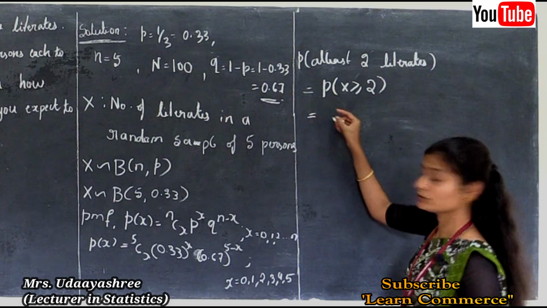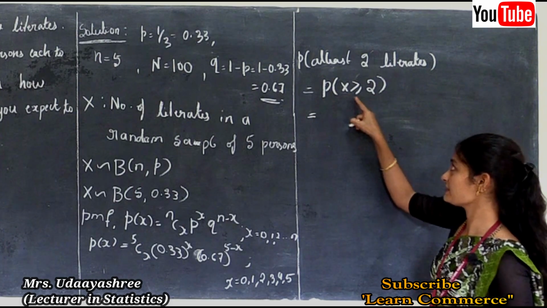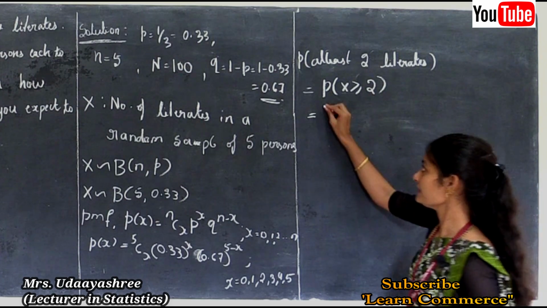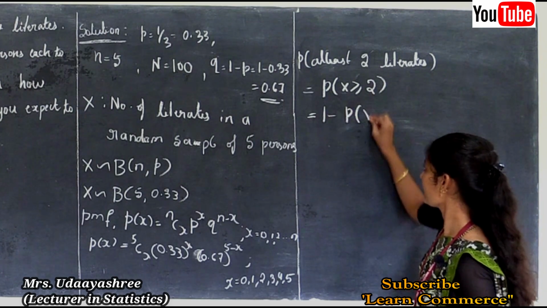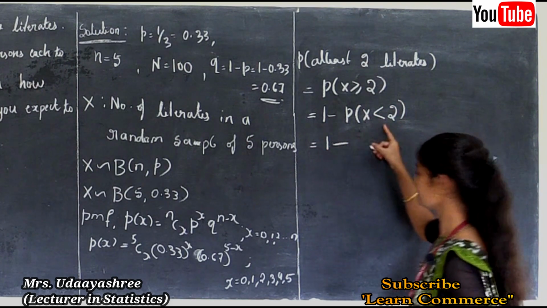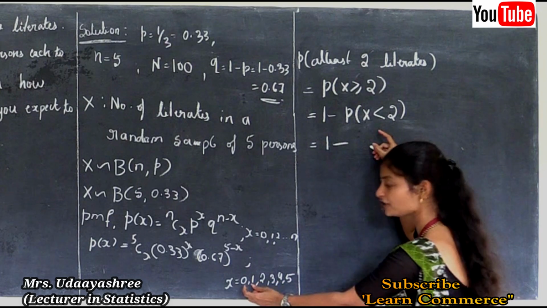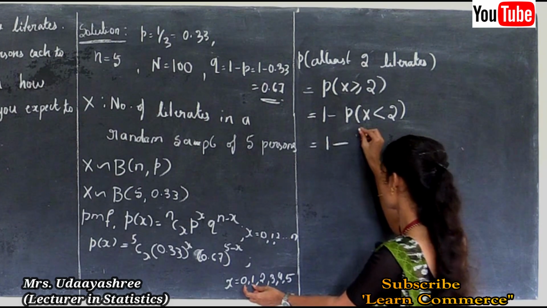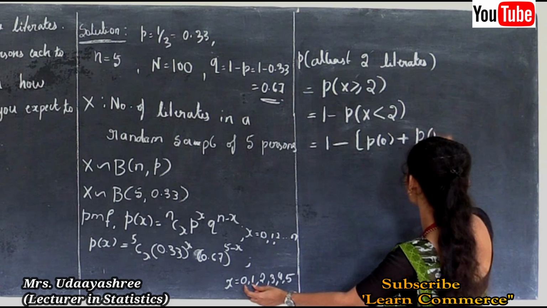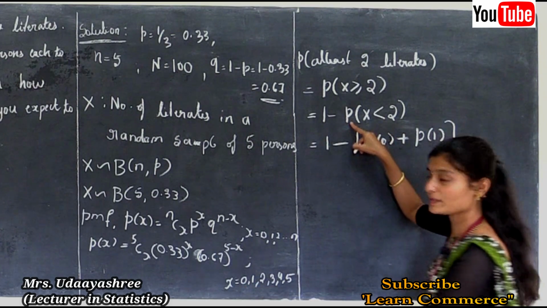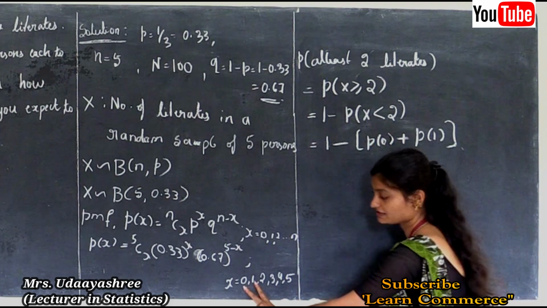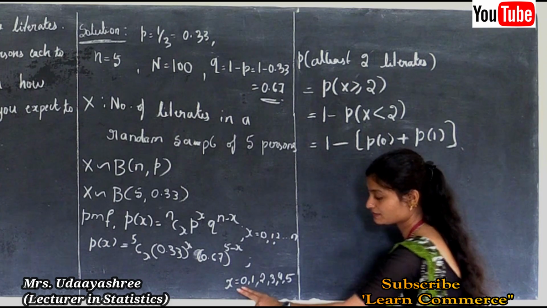We know that P of x greater than or equal to 2 we can write as 1 minus P of x less than 2. This is equal to 1 minus, so x less than 2 means here 2 values are there, that is P of 0 plus P of 1. There are 2 observations less than 2, that is P of 0 and P of 1.